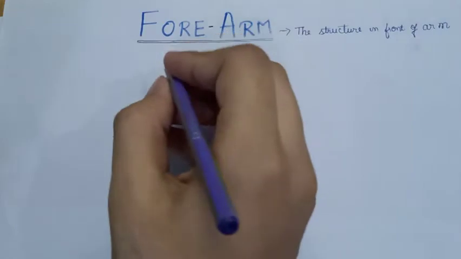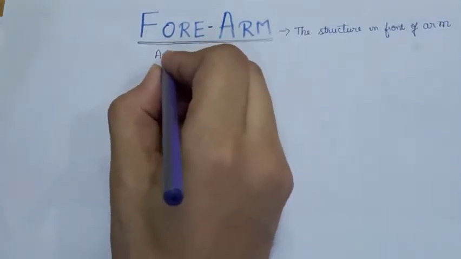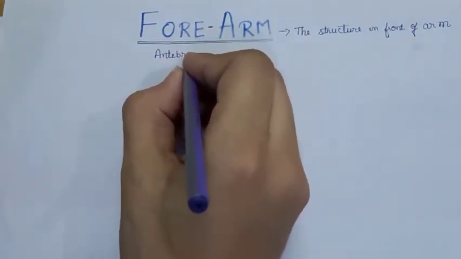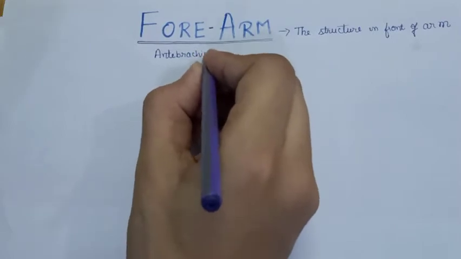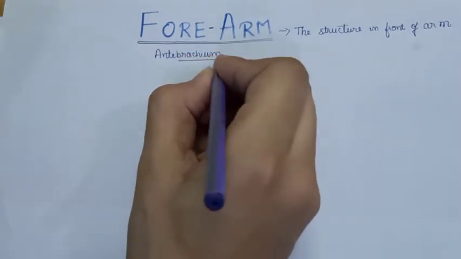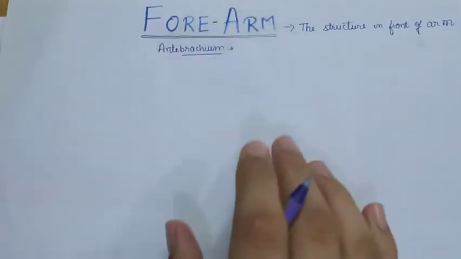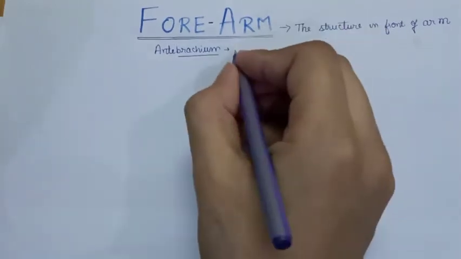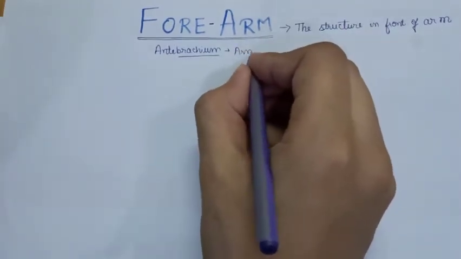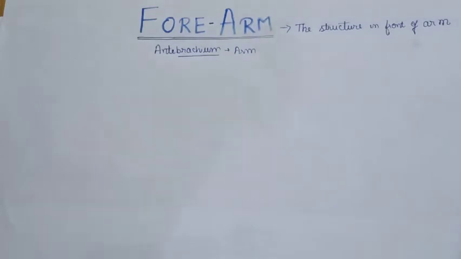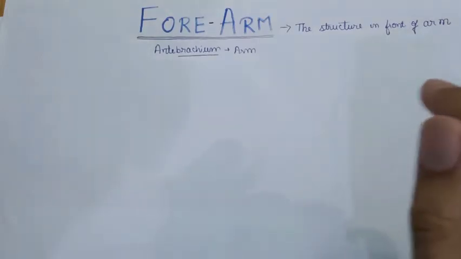It is also called antebrachium. As you know, the word brachium refers to arm. So the structure in front of the arm is called antebrachium or the forearm. Now I think you're well aware of the term forearm.